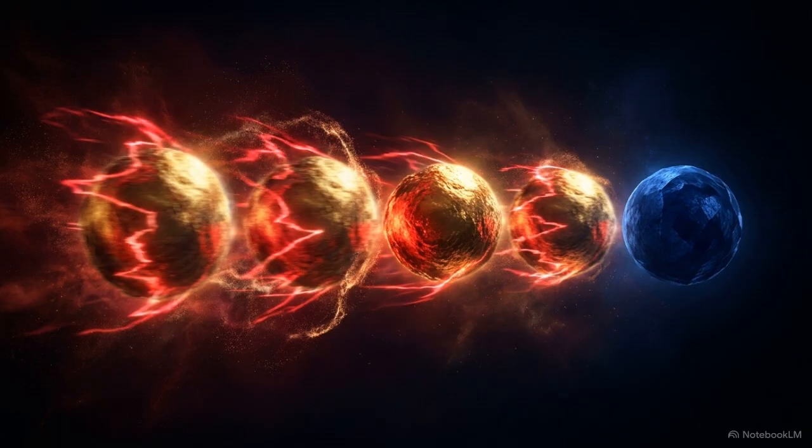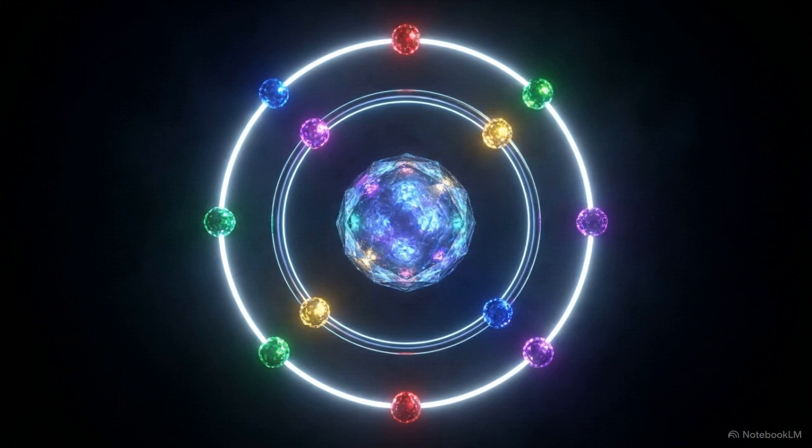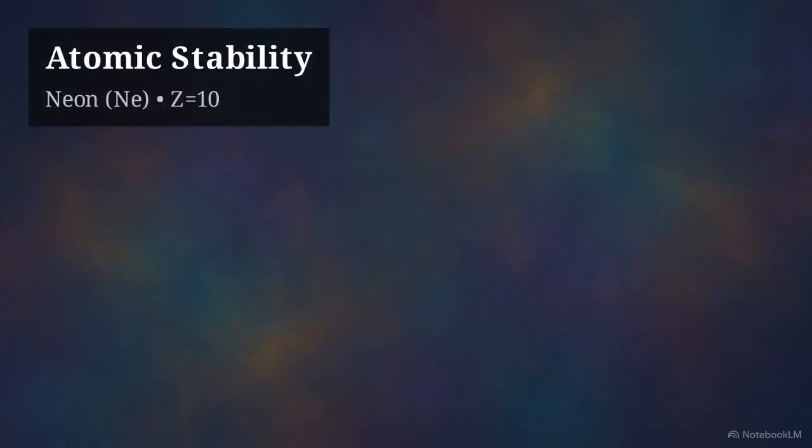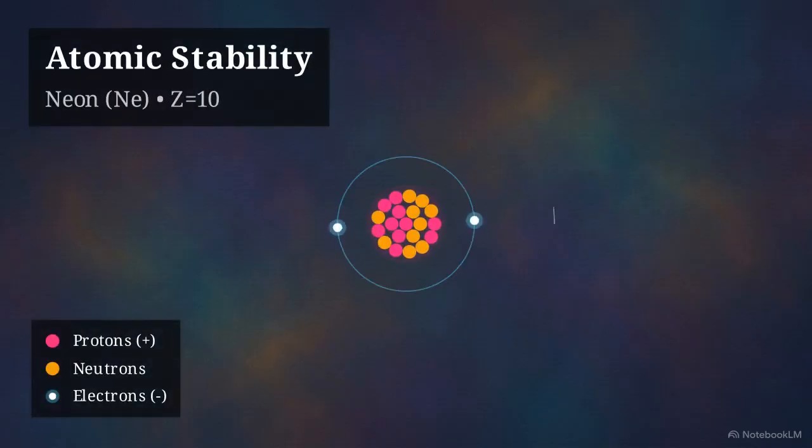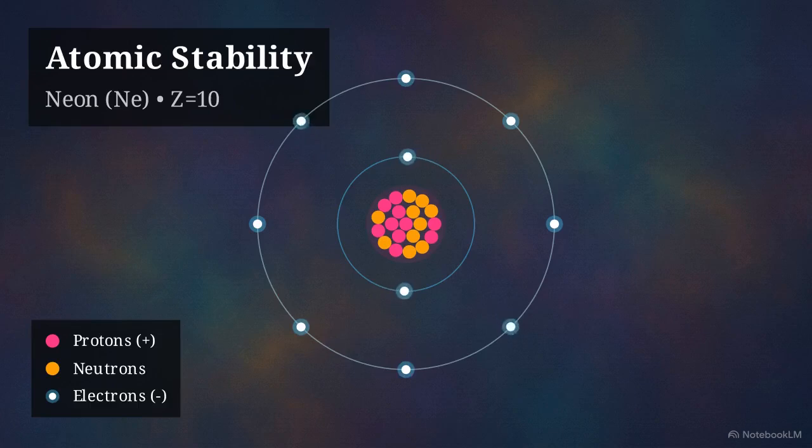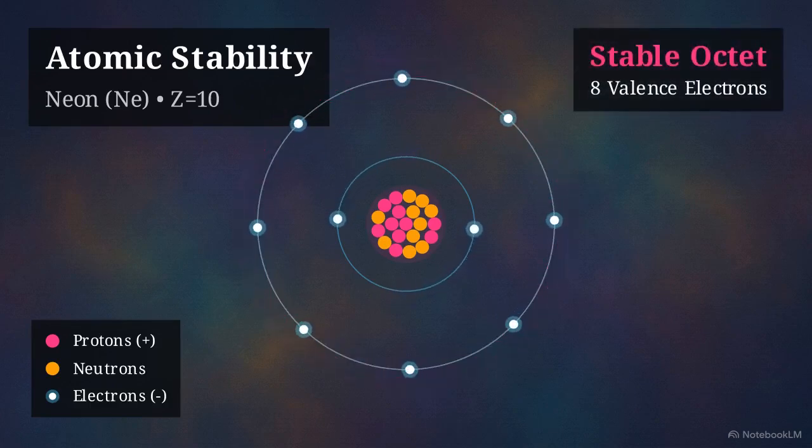There are a few rare exceptions to this instability. Elements like neon and argon, the noble gases, are inert and perfectly stable existing alone. Their stability is a result of their electronic configuration. These atoms possess exactly 8 electrons in their outermost valence shell, which creates a complete low-energy structure.